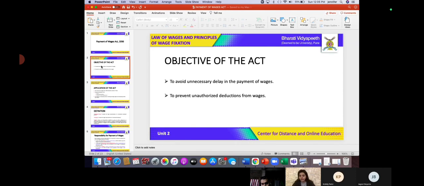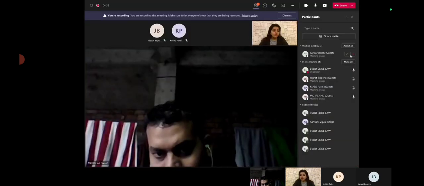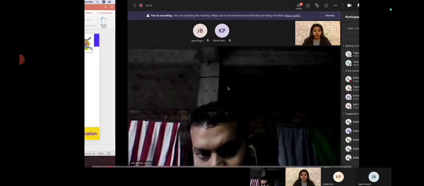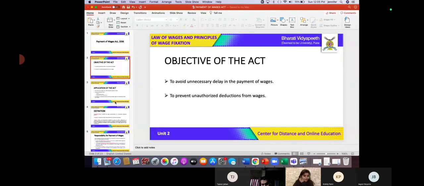Okay, so the main objective we know is to avoid unnecessary delay in the payment, right? To prevent unauthorized deductions, right? So this is the main motive, main object of this particular act, right?